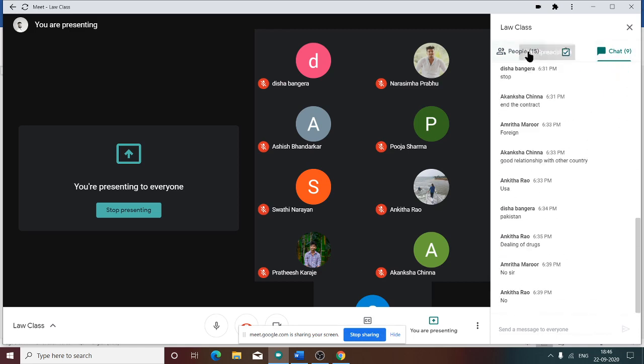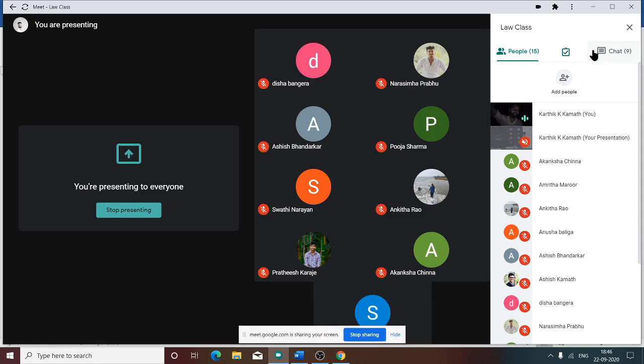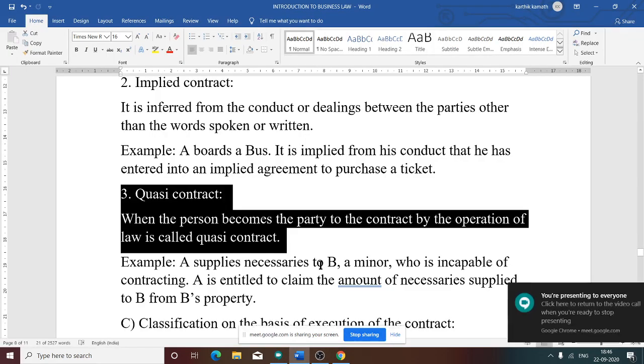Let me say C is the legal representative of A. So now C becomes a party to the contract as per the operations of the law. Because of the death, that person ceases to be a member and the legal representative is the new party. That is the meaning of quasi contract.